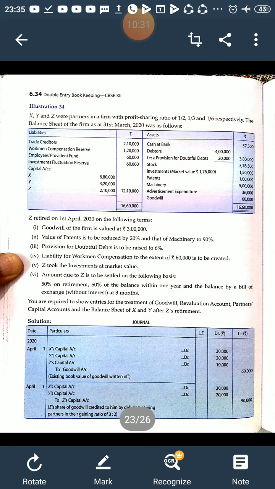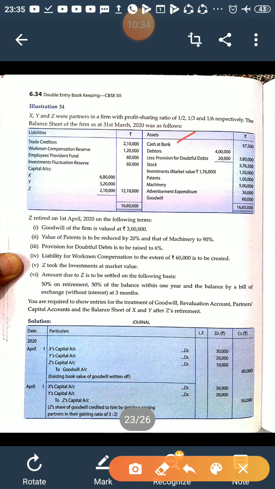Now next is cash, given 57,500, and we will take it at the end because 50% payment has been made to Z. So what that amount is, we will get to know at the end. So I'm leaving the cash balance.